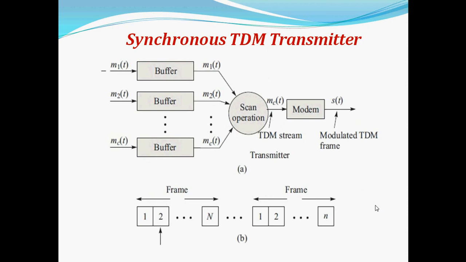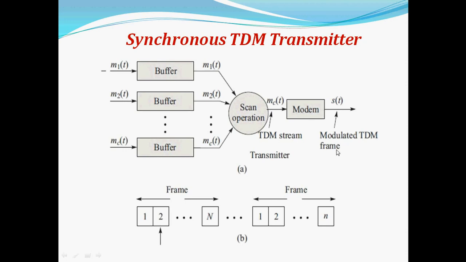Synchronous time division multiplexing, or time division multiple access, transmitter. How it works is similar to the previous one, but now we apply different time slots, and that will work cyclically. The signals m1(t), m2(t) are sent to different buffers, giving the signals m1 to mc of t, and that is given to this scan operation. In the time division multiplexing stream, that will be given to the modem.